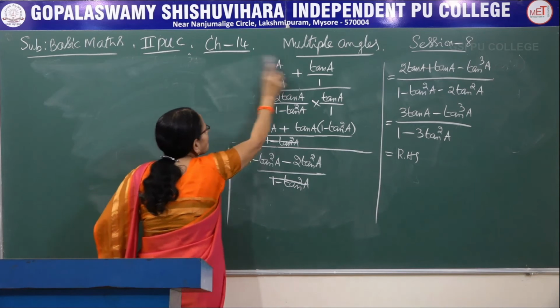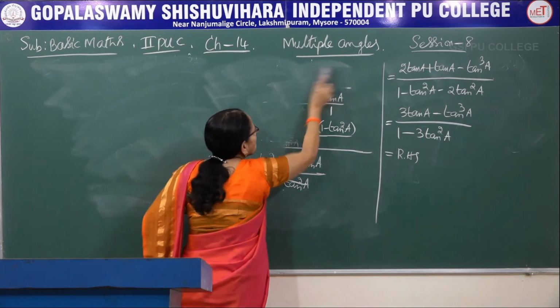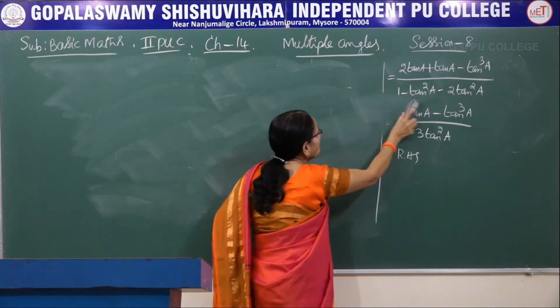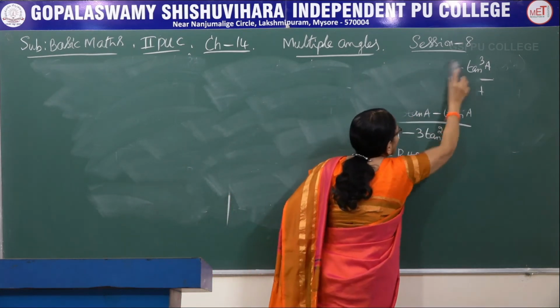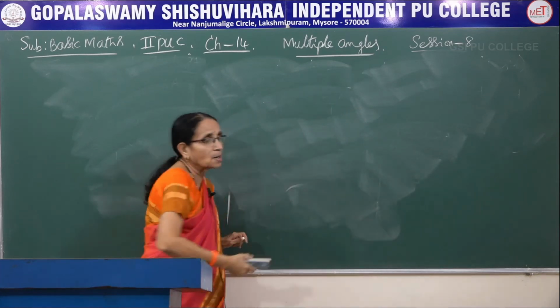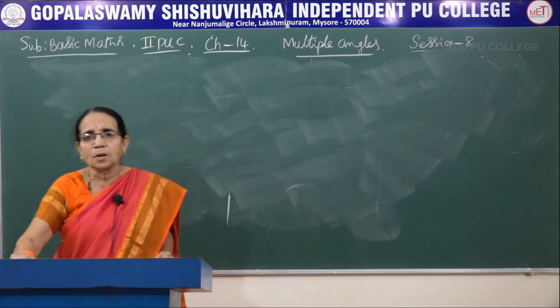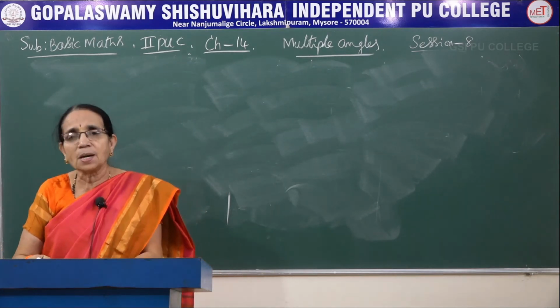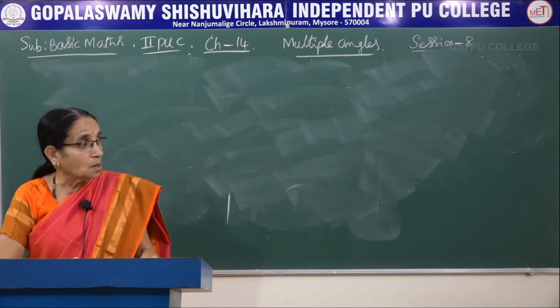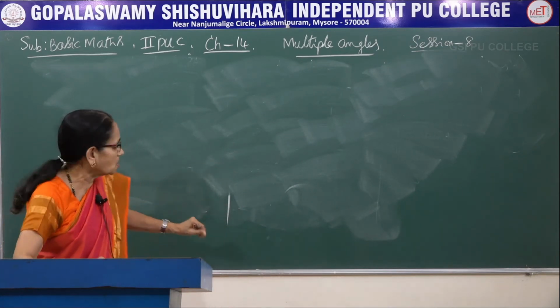Now, these are the three formulae for angle 3A which can be expected in the examination for a 3-mark question. Go through these derivations carefully. So, if the angle is 2A, you expect it for a 2-mark question. When it is 3A, you expect it for a 3-mark question, because here the calculation is a little bit more.